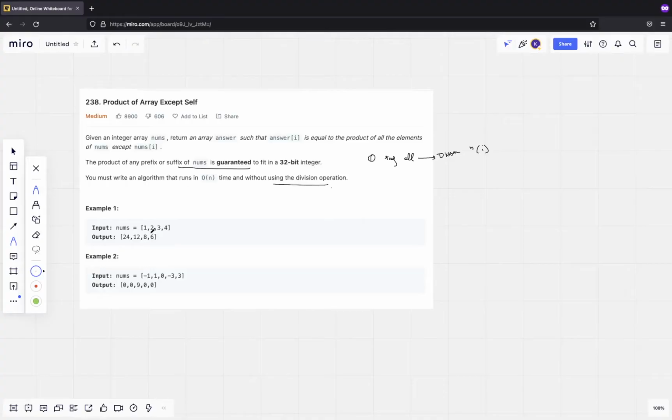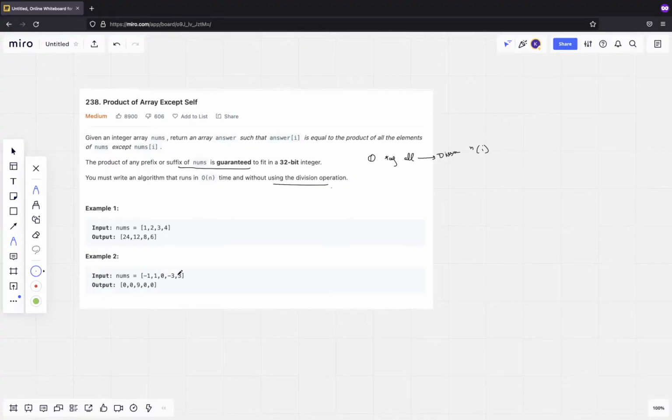Why? Because there might be a zero present. The moment there is some zero present here, you take the entire product and it will become 0. So for everything you'll be dividing 0 by the element, and even 0 by 0, but actually the answer should be the product of everything except that zero.